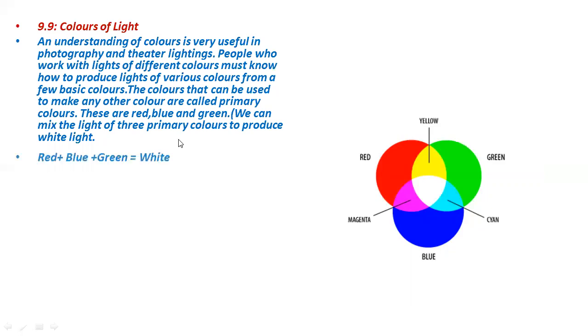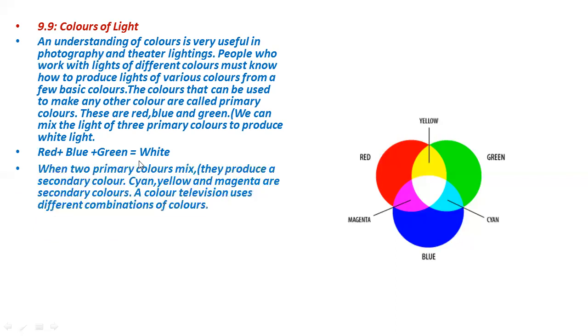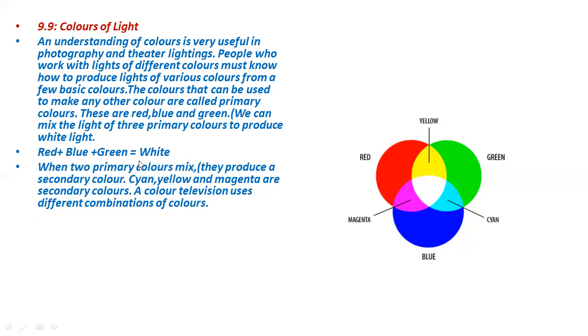Like red, blue and green, these three are primary colors. When we mix red, blue and green, it will give us white color. So white is a secondary color, and red, blue and green are the primary colors. Painters mostly make colors by mixing the primary colors, and then they make a color of their requirement or the desired color. When two primary colors mix, they produce a secondary color. Cyan, yellow, magenta are secondary colors.